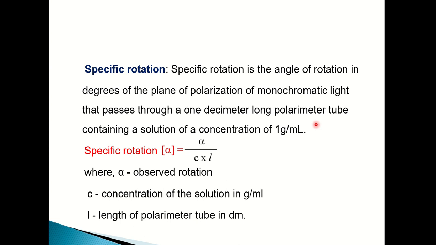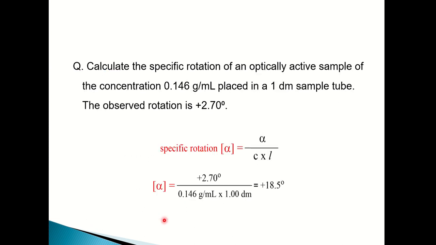What is specific rotation? Specific rotation is the angle of rotation, in degrees, of the plane of polarization of monochromatic light that passes through a 1 decimeter long polarimeter tube containing a solution of concentration 1 gram per ml. This is the formula by which specific rotation is calculated. Specific rotation is equal to observed rotation divided by C times L. C is the concentration of the solution and L is the length of the polarimeter tube in decimeters.